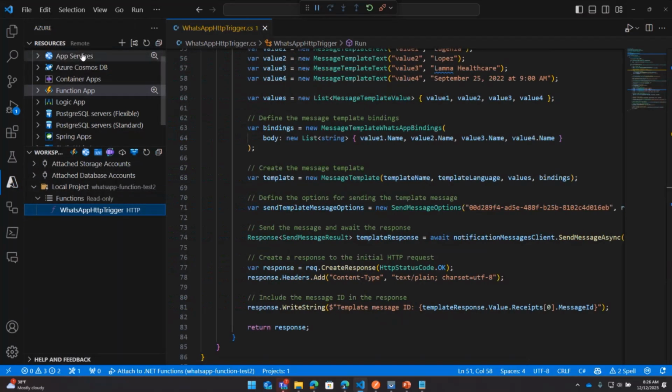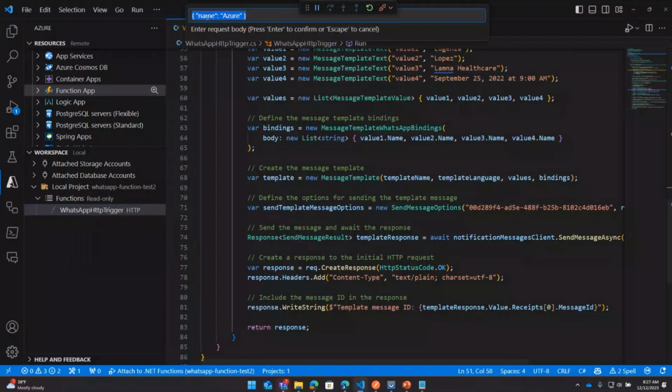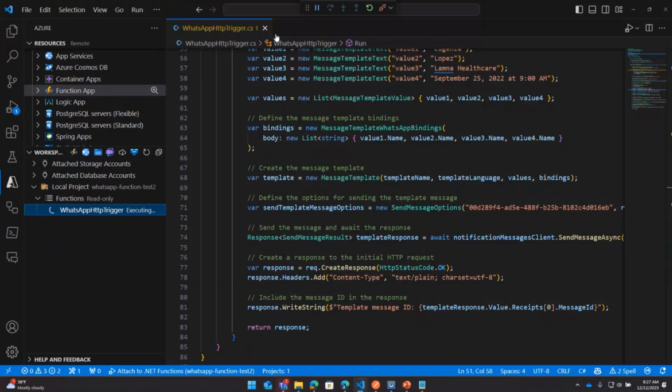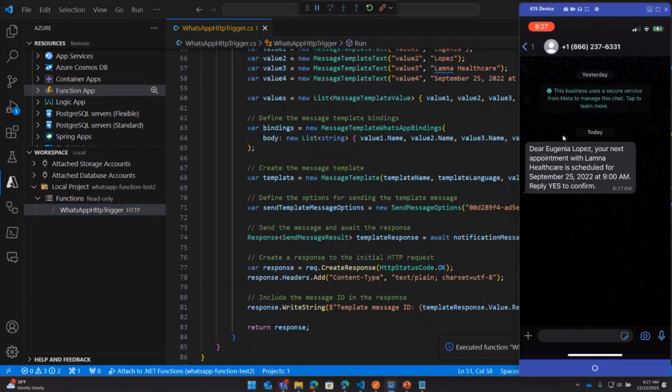And so we can go over into my Azure workspaces here with the Azure plugin for Visual Studio Code. I'll execute the function now. It needs the phone number I need to put in. Make sure we get that right. We'll put in the phone number I had before, which is here, and we'll hit enter. And oh, here we go. There we go. So it showed up.